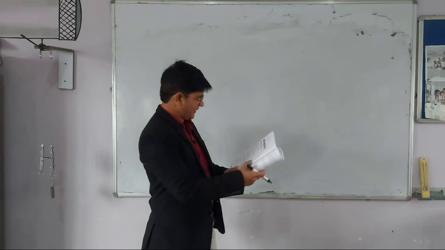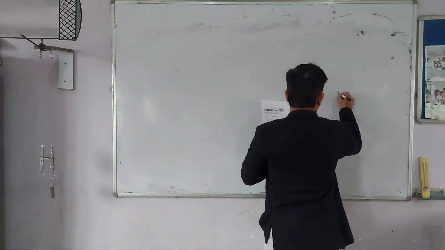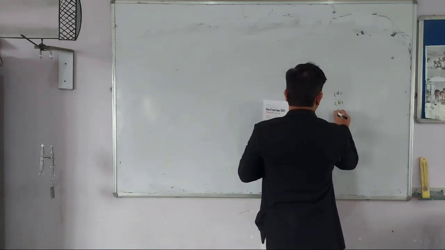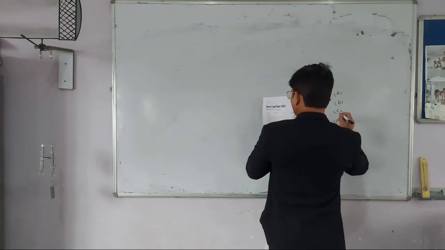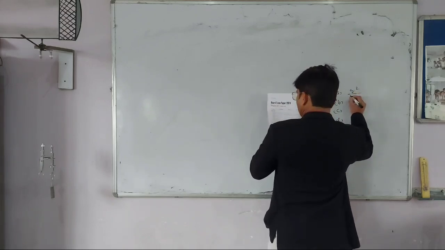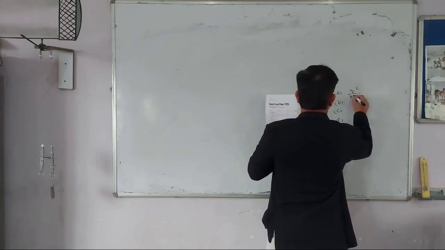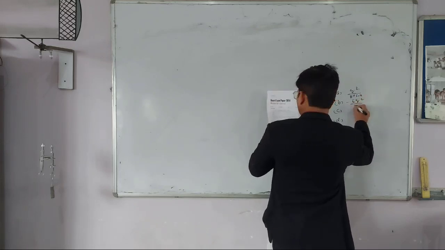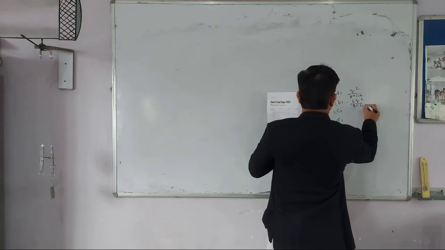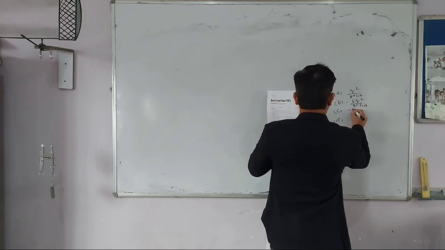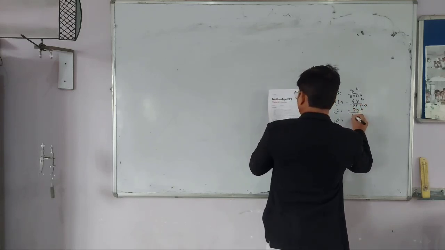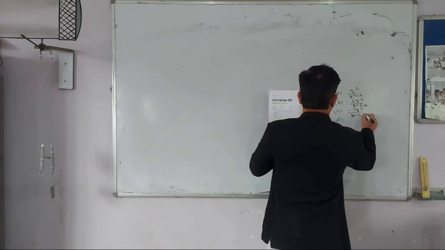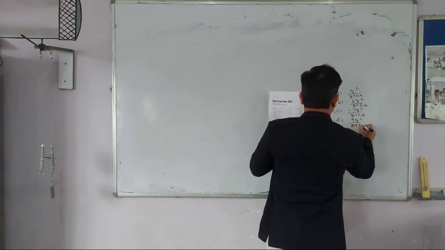Let me write the options here. Option A of the question, B of the question, C and D. The first option is q square upon 8 pi epsilon naught a. The second option is minus 6q square upon 8 pi epsilon naught a, and the third option is minus 7q square upon 8 pi epsilon naught a, and option D is 9q square upon 8 pi epsilon naught a.